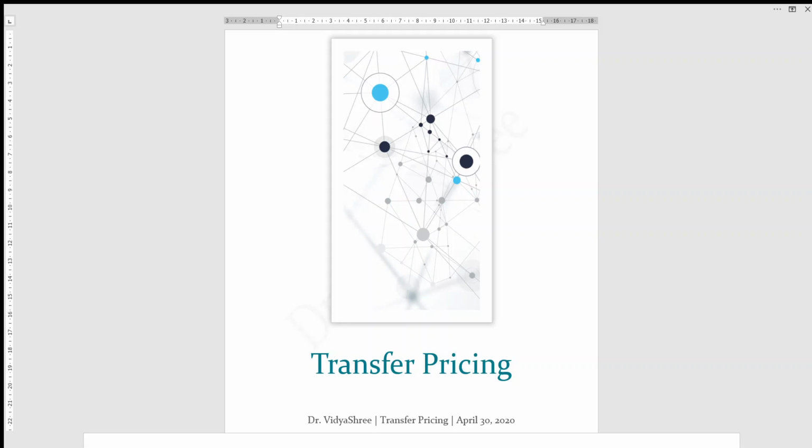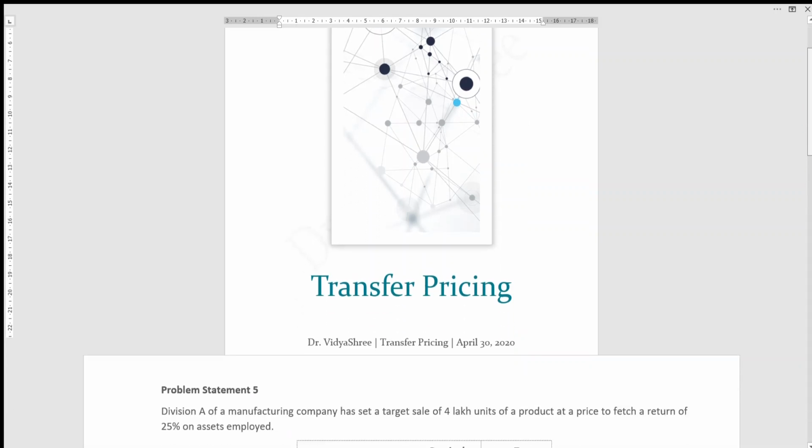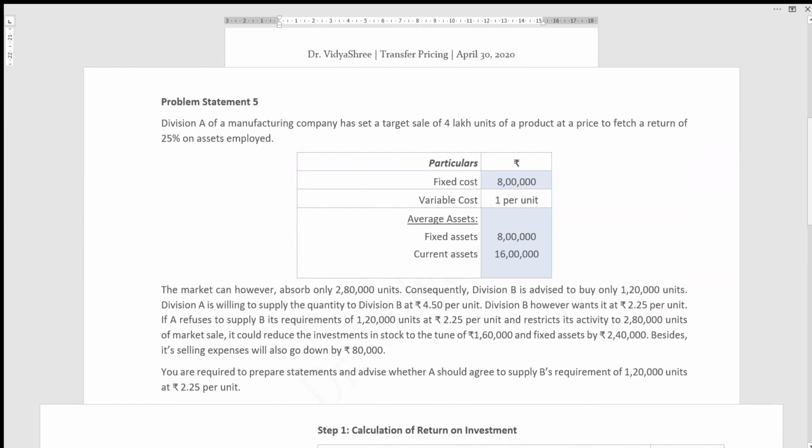Welcome to transfer pricing problem 5. Let's see the problem statement. Well, this problem is similar to the previous question. So let's see the question.